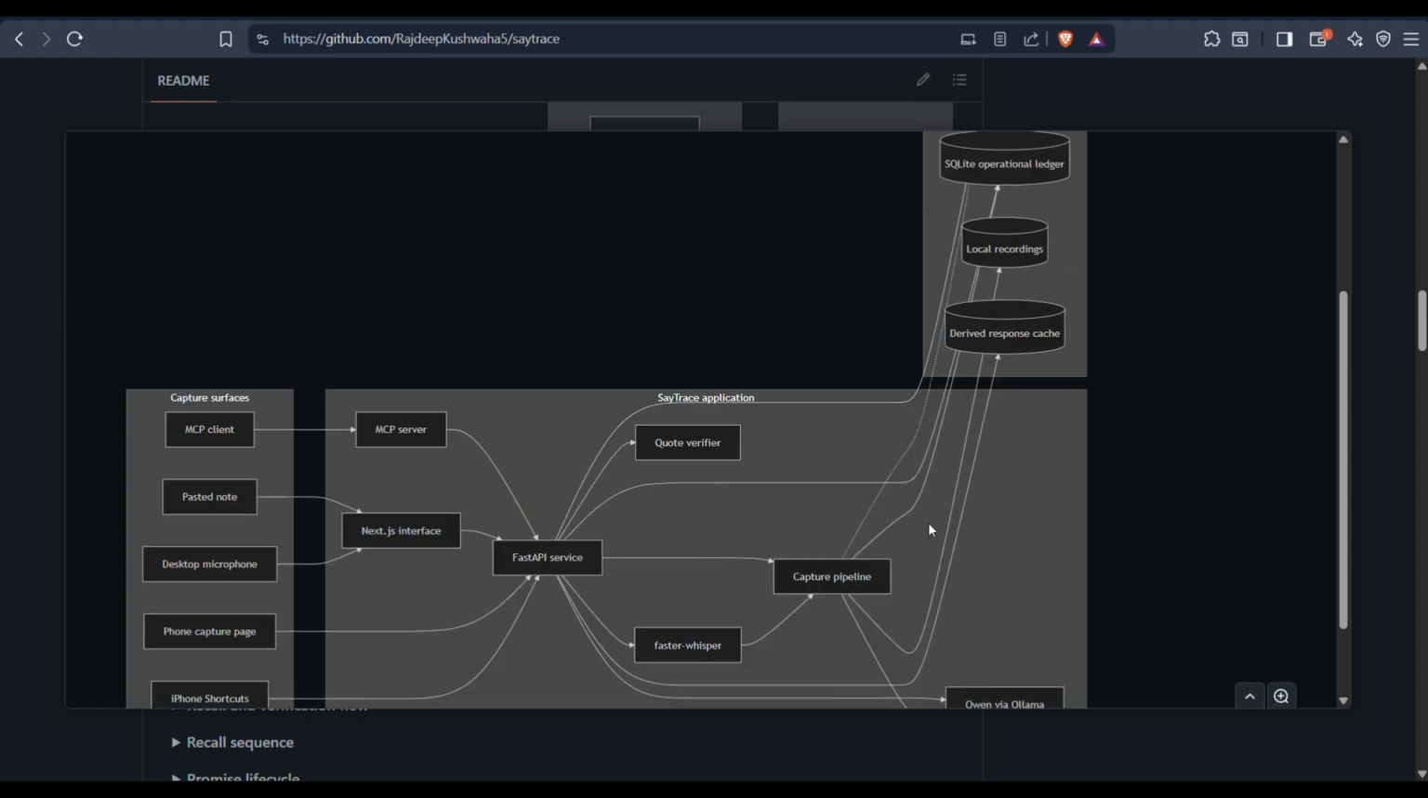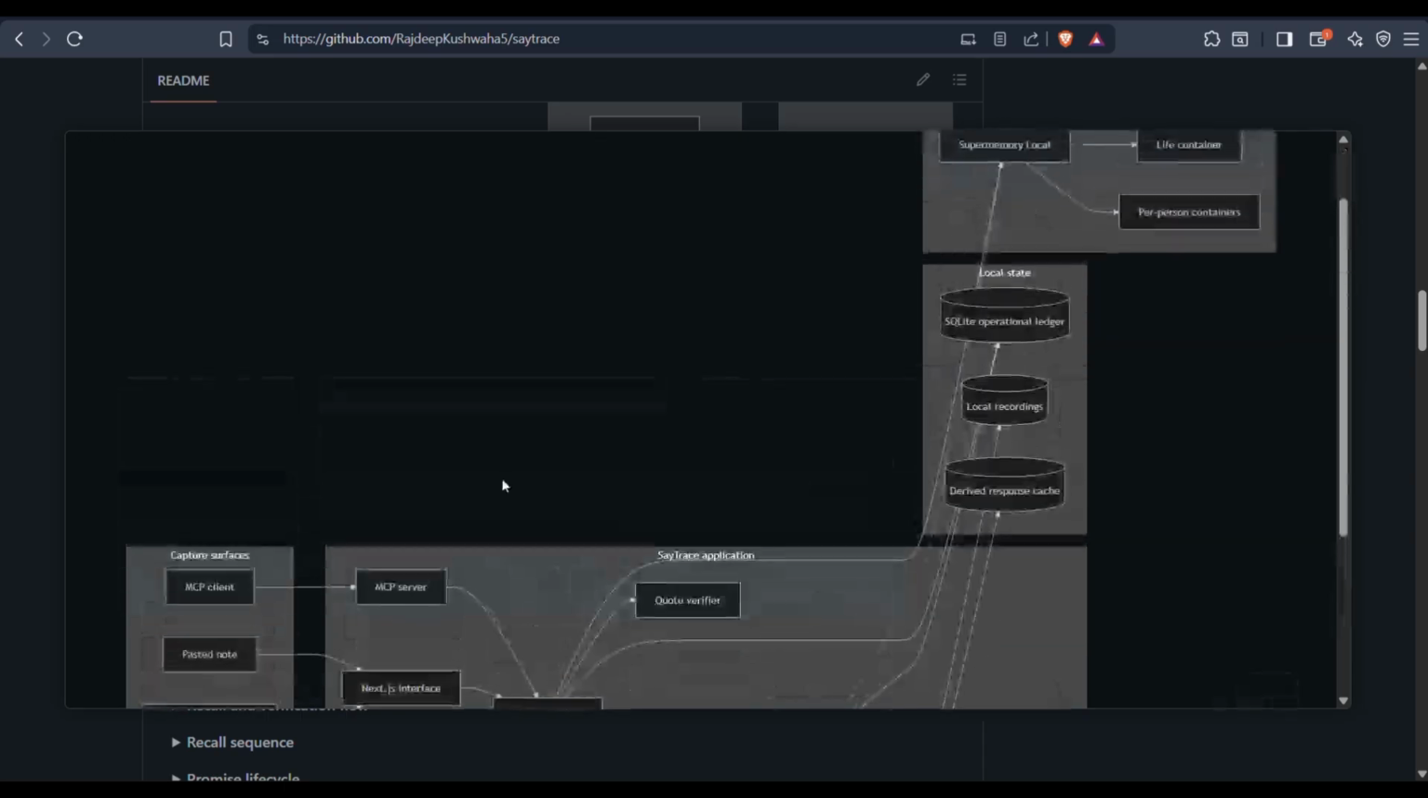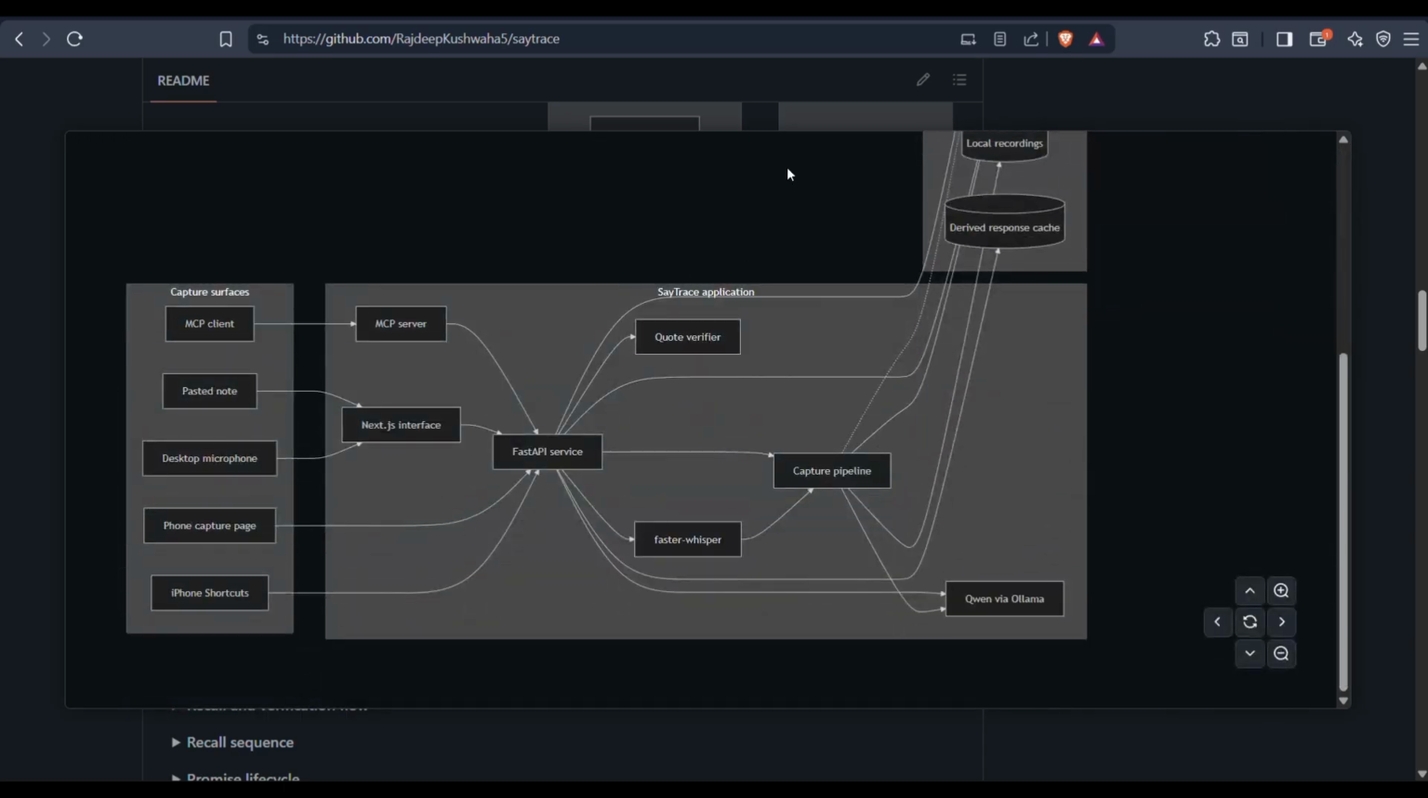Then it saves it to two places. On the right is my local-state SQLite ledger, and second is Supermemory local itself, where every person gets their own private container, and there is one live container for everything together. When I ask a question, the same FastAPI service searches Supermemory, and a code verifier checks that the answer is really coming from my memory, word by word. And the most important thing in this whole picture is that every single box is running on my machine. Nothing goes outside, nothing is on the cloud either.